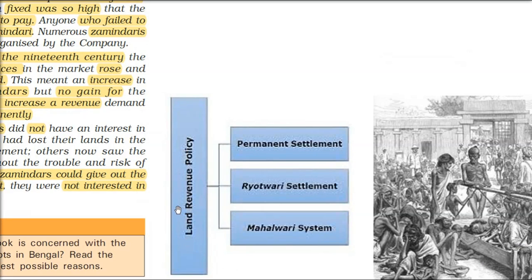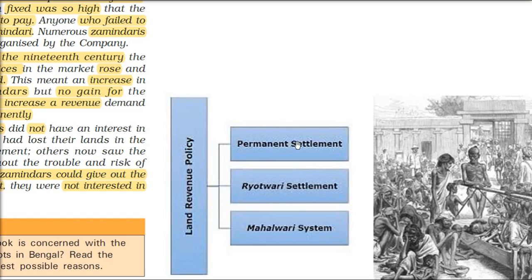Three types of land revenue policy will be there. We'll talk about them one by one. First is permanent settlement, this Sthai Bandobasti. After that, Mahalwari came and Rayatwari came. Mahalwari was by Mackenzie. Rayatwari was by Thomas Munro.